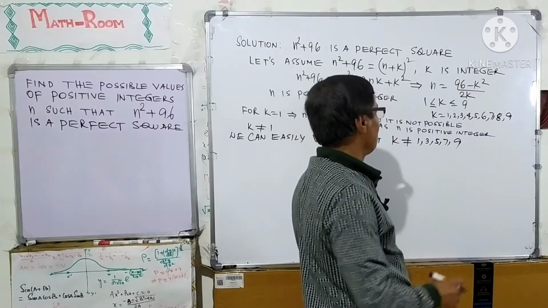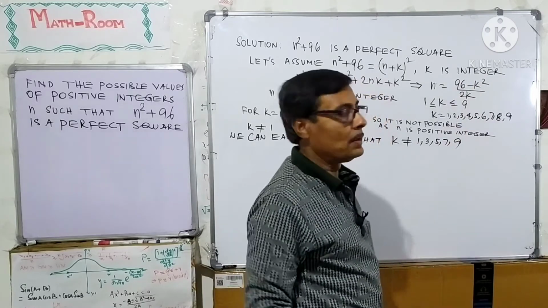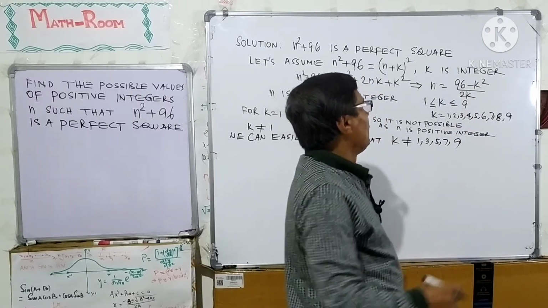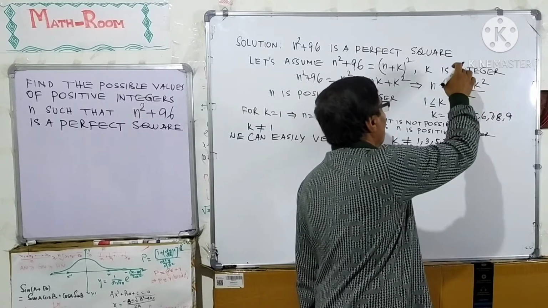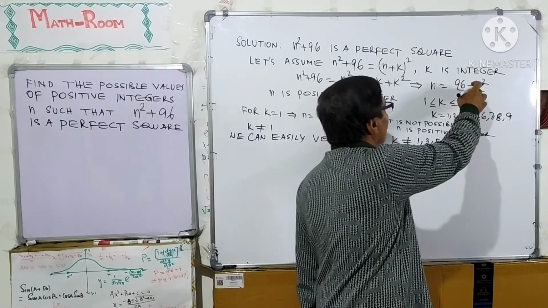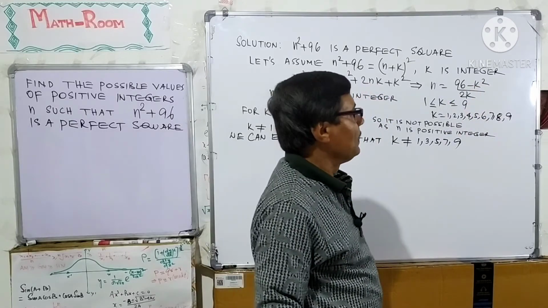For k equal to 7, 96 minus 49 is 47, 47 over 14, a fraction.